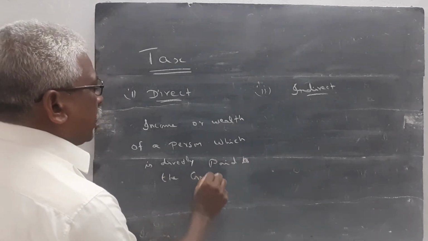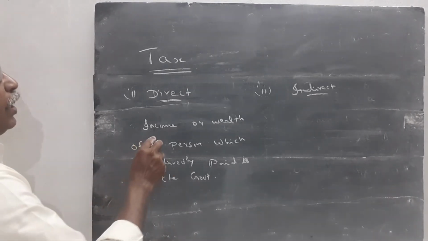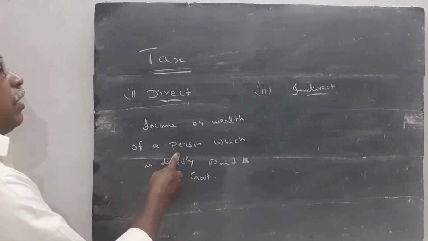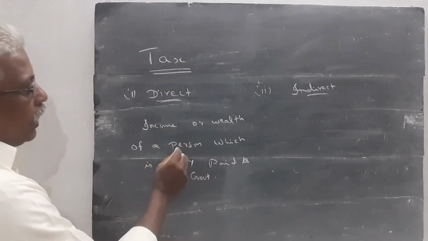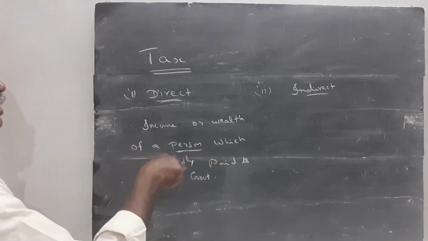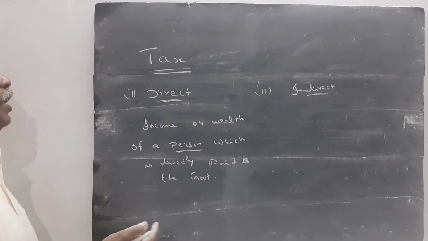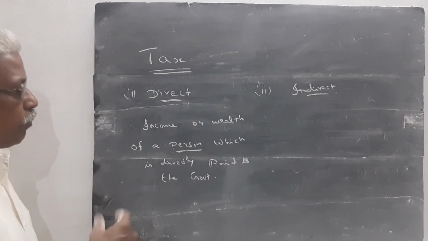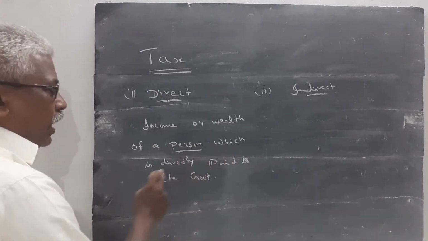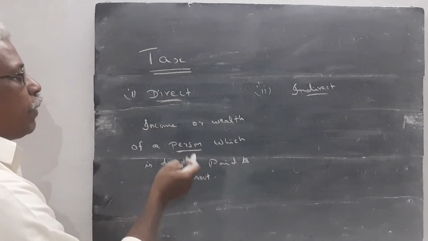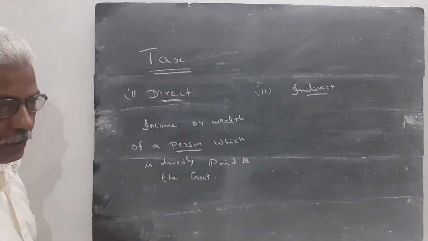It is called as a direct tax. Once again I explain. If tax is levied from income of any person or from the wealth of that person, which is directly paid by that person, it is called as the direct tax. Direct tax is the tax levied by the government from the income or wealth of a person, which is collected directly from the person who earned the wealth or income.